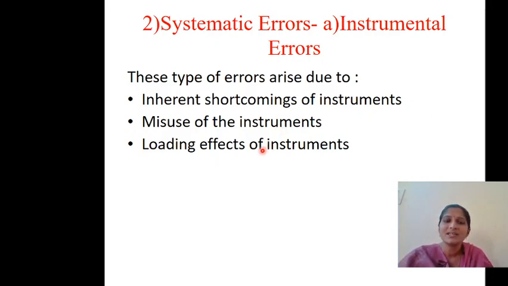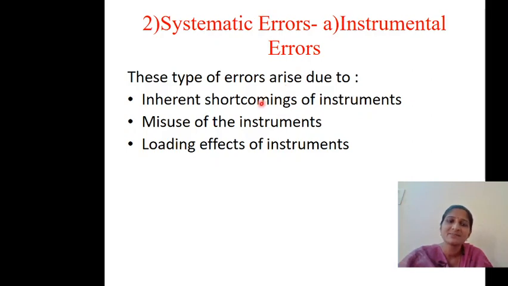And next, third one, loading effects of the instrument. Loading effects means, suppose in a circuit you need to measure 5 amperes, but for that 5 amperes a 10 amperes ammeter is sufficient. But if you use the same 10 amperes ammeter in a circuit which is more than 10 amperes, which is more than the 10 amperes expectation, then because of that loading effect the instrument becomes damaged. So this is all under instrumental errors.